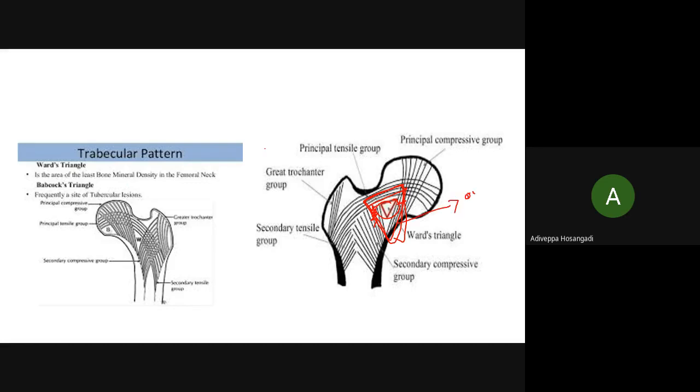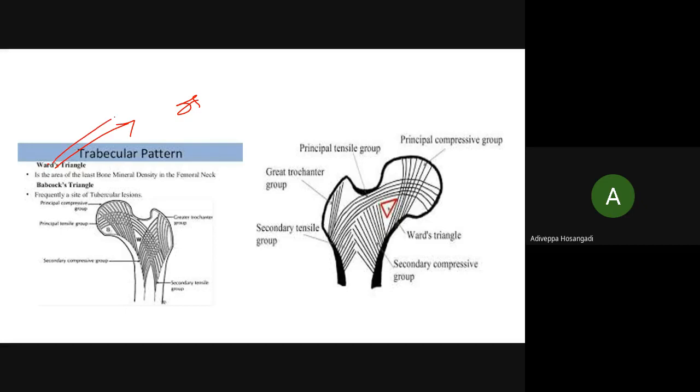Please remember, there is one more triangle here. Just for completion, I have taken this slide. This triangle in the head is called Babcock's triangle. This is the commonest site for tuberculosis. I don't know, you want to make some mnemonics, whatever you want to make, please remember which triangle is associated with osteoporosis.